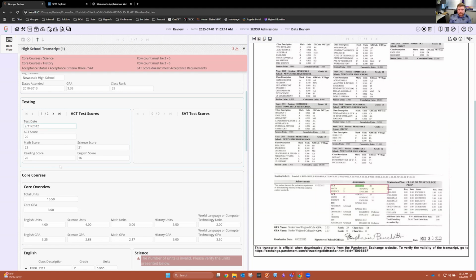And I've been asked too, can you specify the highest ones for each subject so that way you can look for things like college placement testing? Absolutely, we can. It's just not a part of this demonstration that you're seeing here. But yes, that is something that we can do. The SAT here, there's no SAT scores, so therefore this has been left blank, but the section still exists.